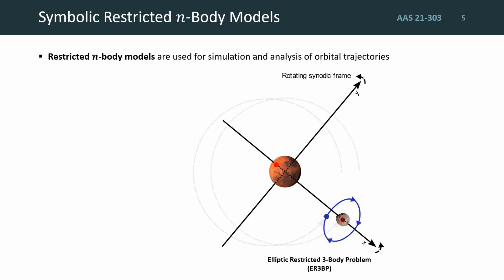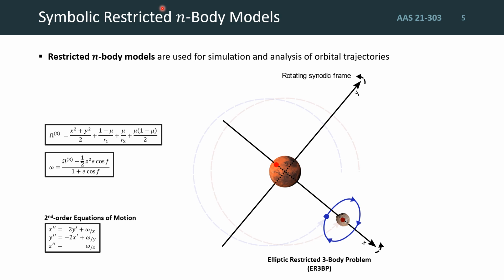Let me begin with an example of specifying a restricted n-body model, such as the elliptic restricted 3-body model shown here in the case of a Mars, Phobos, and spacecraft system. The equations of motion for this system are defined canonically in the literature with this set of second-order differential equations, defining the instantaneous acceleration of the spacecraft as a function of the rotating frame.